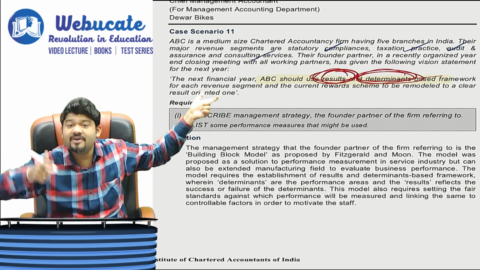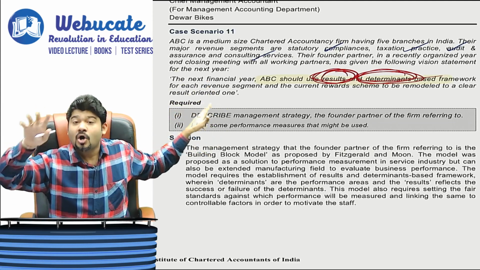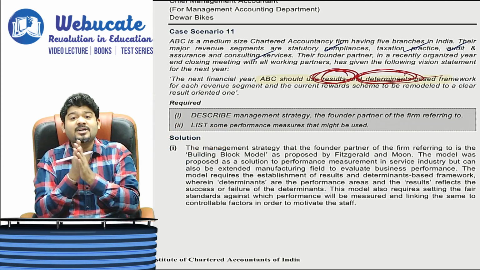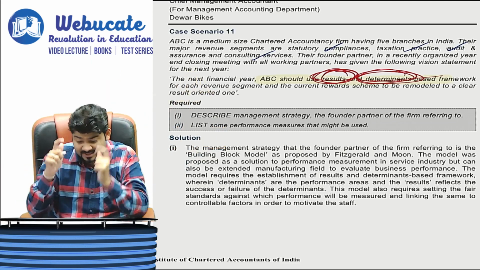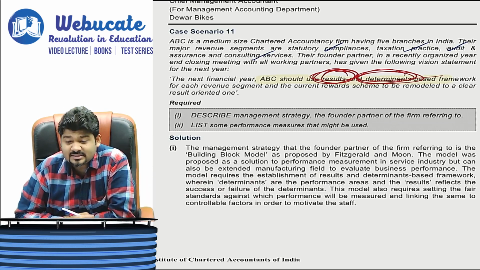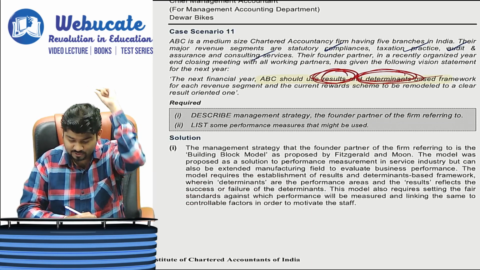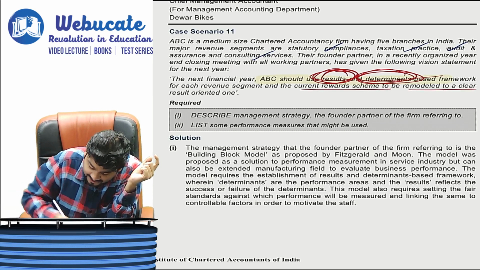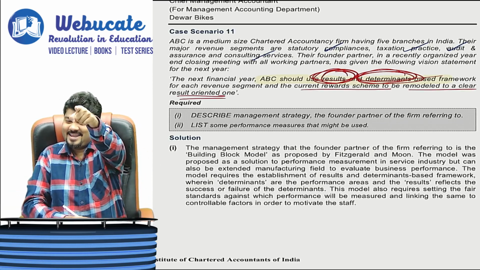ABC is a CA firm also in a service-oriented industry. Of that, results and determinants are the 2 aspects which they want to focus on. So ABC in the next financial year should use a results and determinants based framework for each revenue segment, and the current reward scheme is to be remodeled into a clear result oriented one.